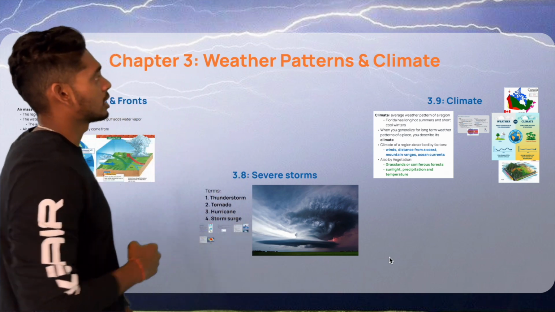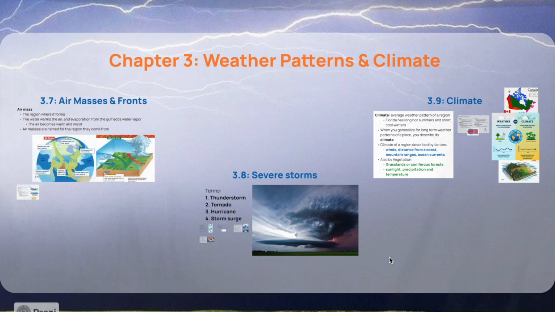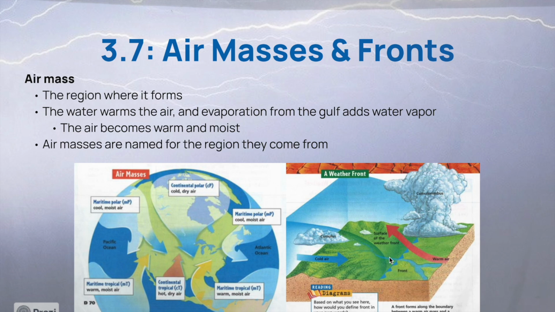Today we're in chapter 3. We're talking about weather patterns and climate. Specifically, we're on 3.7, which is all about air masses and fronts. Let's get right into it.